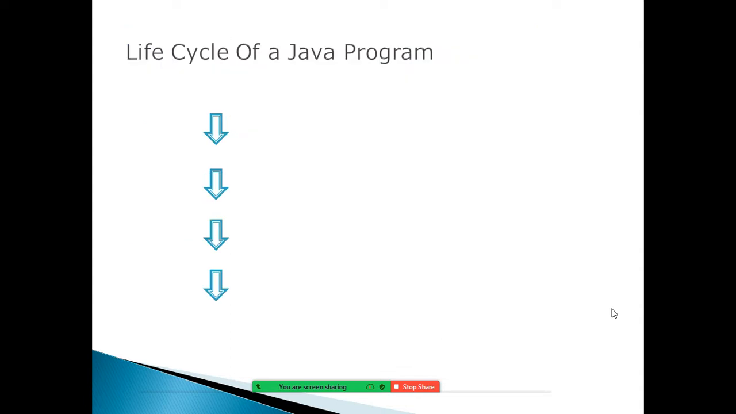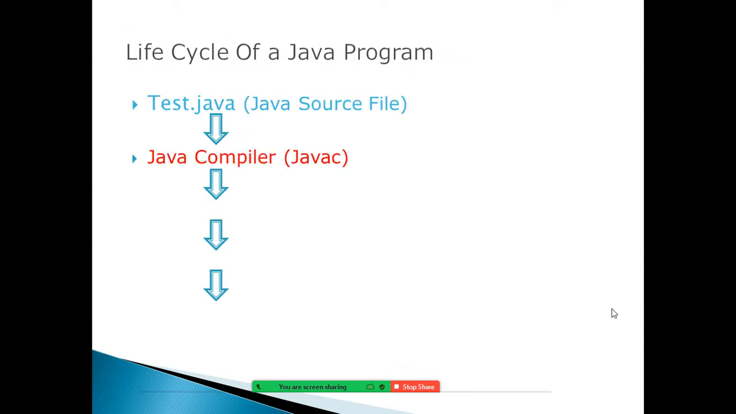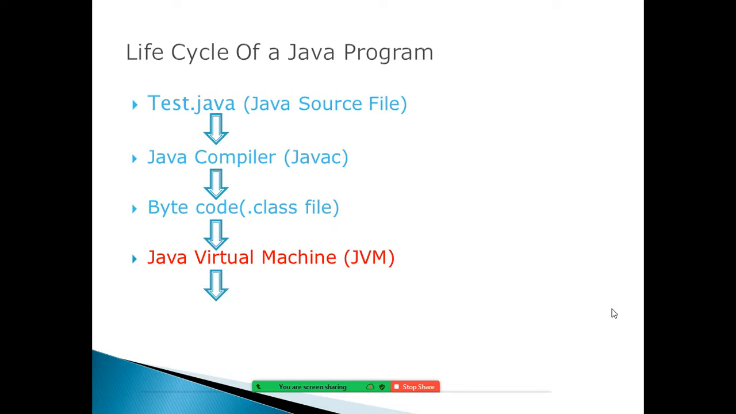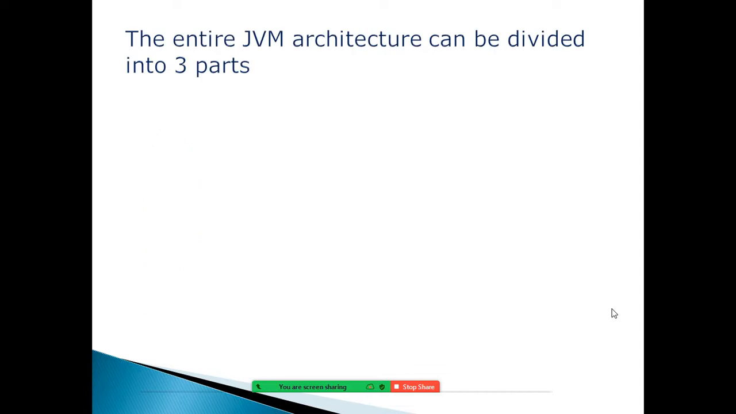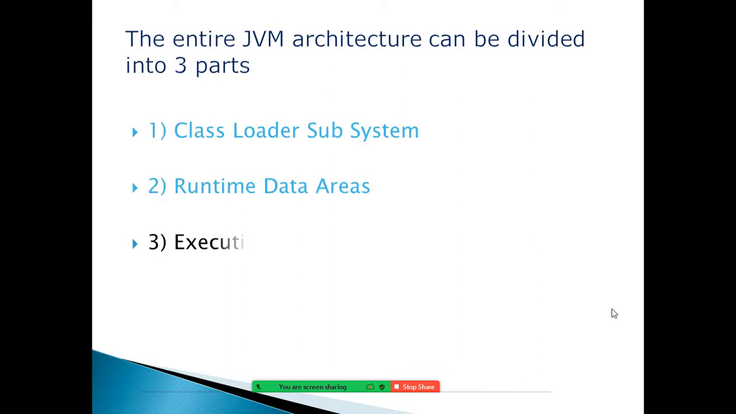Now, the life cycle of a Java program: I told you test.java is given to the compiler. The compiler will generate the bytecode, that is the .class file. That .class file we give to the JVM, and the JVM will produce the output of the Java program. That also you know. Now, the entire JVM architecture can be divided into three parts: class loader subsystem, runtime data areas, and execution engine. I will discuss, don't worry.